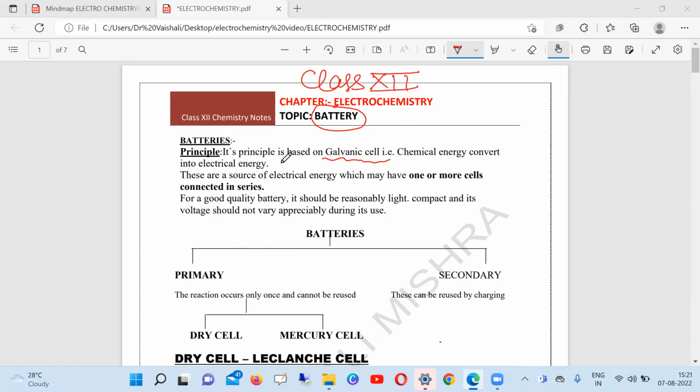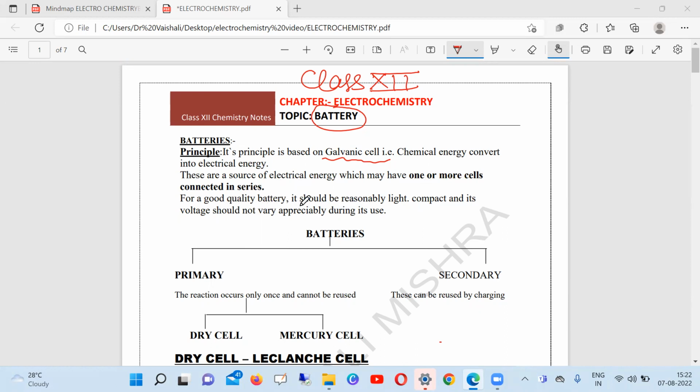Then how is a battery different from a cell? So basically, a battery is a combination of cells. A battery is a combination of cells which are connected in series. So when many cells are connected in series, that is called a battery.